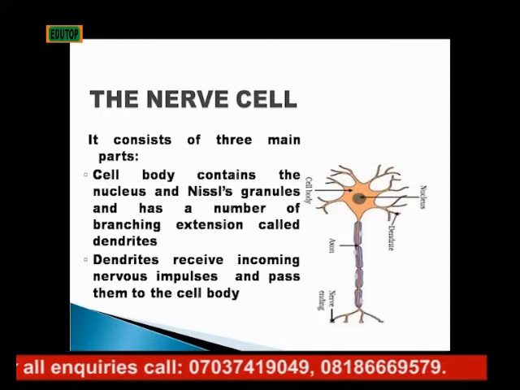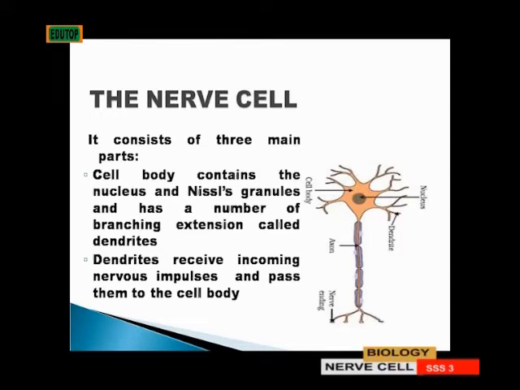Look at the illustration here. We have the cell body. The axon is like the middle portion. Then you have the dendrites. The cell body contains the nucleus and the nucleus granules and has a number of branching extensions called the dendrites.